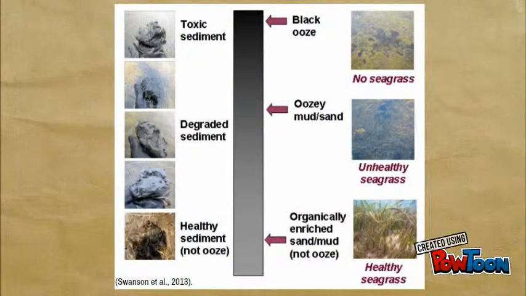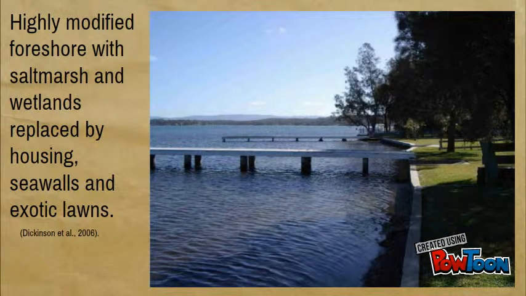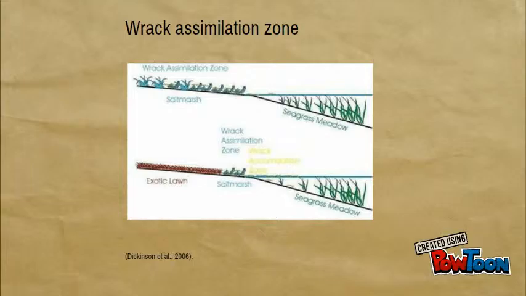Only free-floating forms of macroalgae can survive in the high concentrations of hydrogen sulfide that's found in black ooze, which means the function of the ecosystem is at risk. Contributing to these conditions are the developed foreshores that no longer have the correct gradient to allow the rack to wash up, and the 85% decline in ecologically endangered salt marsh that allows the rack to dry out naturally and assimilate.